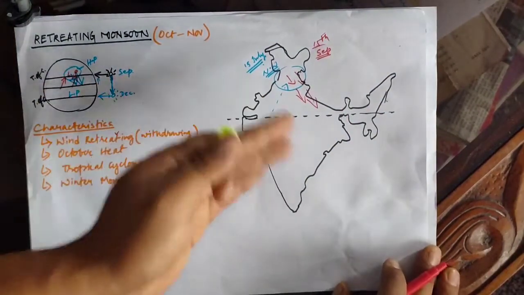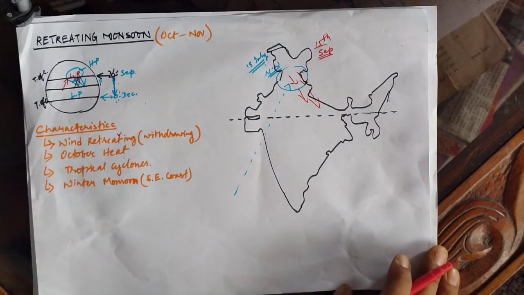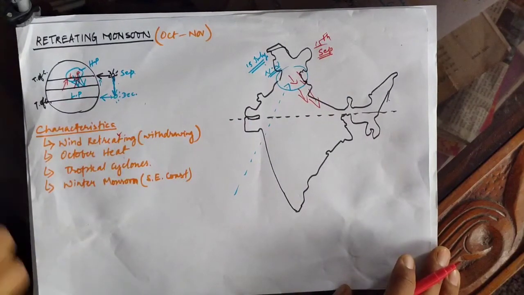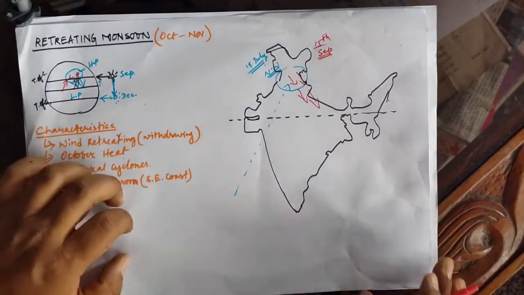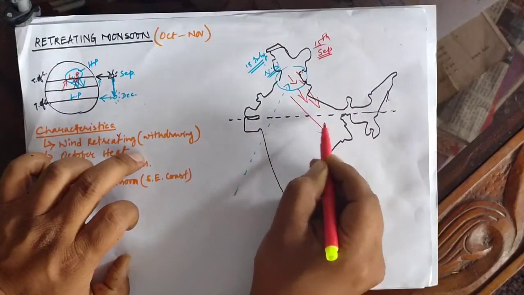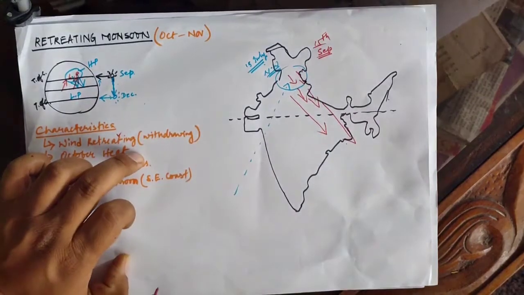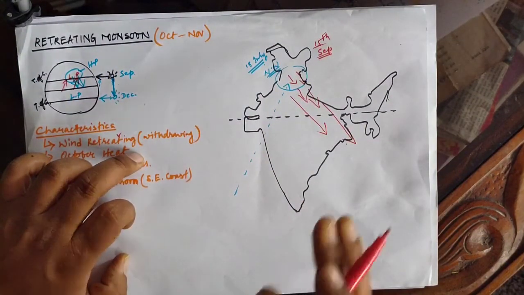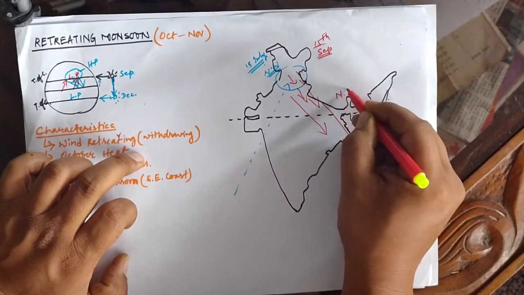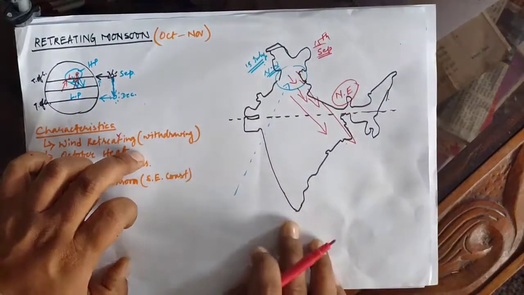So you can see the northwestern part of our country has very few rainy months, because the arrival of the monsoon is late, and the withdrawal of the monsoon is early from the northwestern part. But when the winds leave India, meaning they withdraw from the Indian landmass, it will be from the northeastern part of the country.